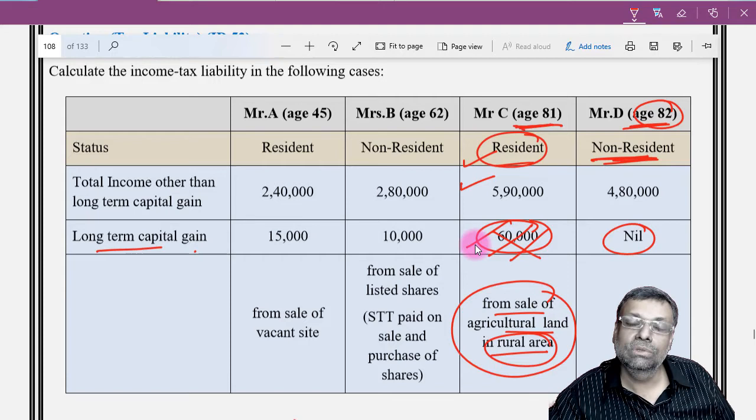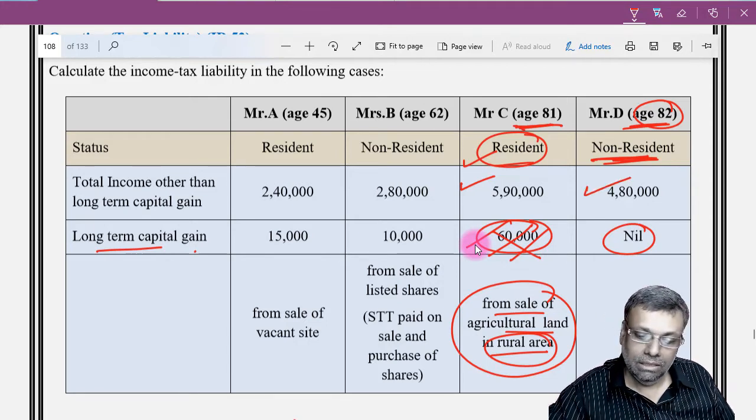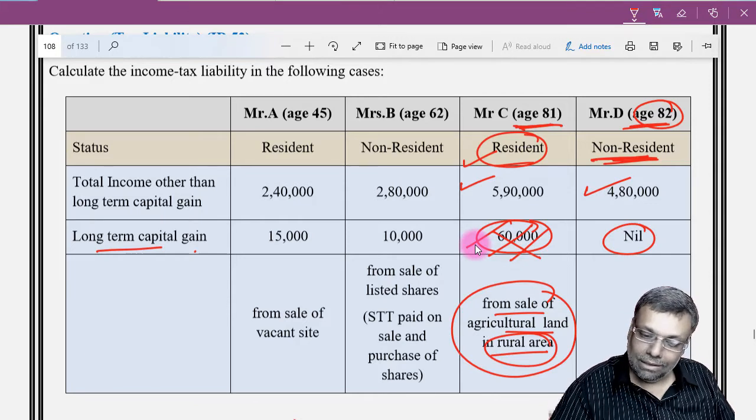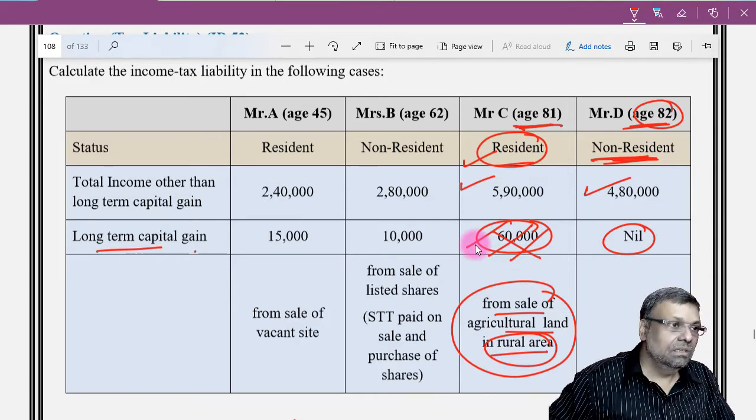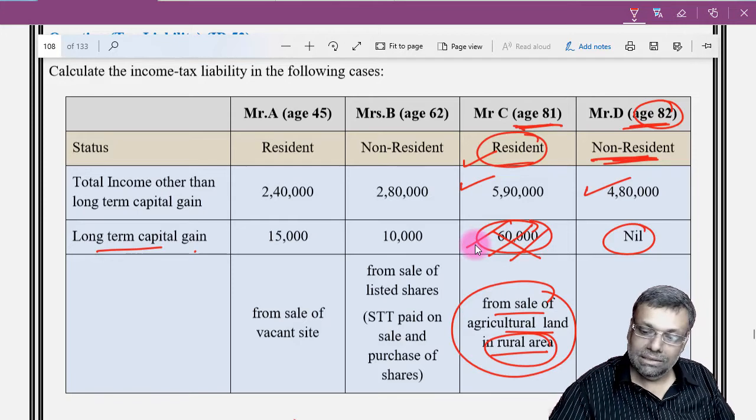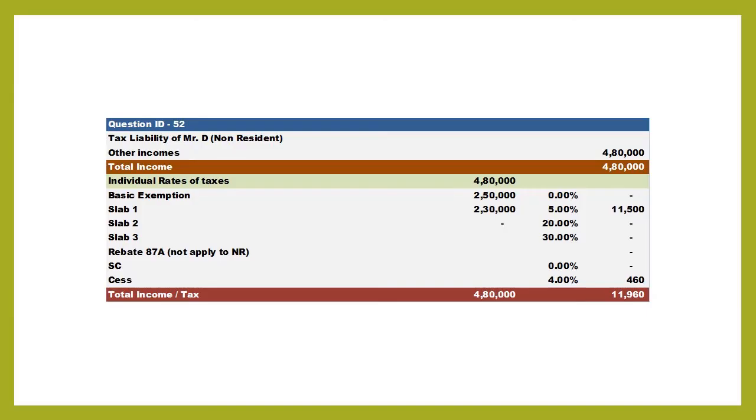So higher basic exemption applicable only with respect to the resident senior citizen or resident super senior citizen. However, non-resident person will get basic exemption, but a normal basic exemption that you will get. And on that you will have to calculate this particular tax liability. Give basic exemption, normal one, calculate the tax liability. No big deal. Capital gain special rate income you don't have for Mr. D.